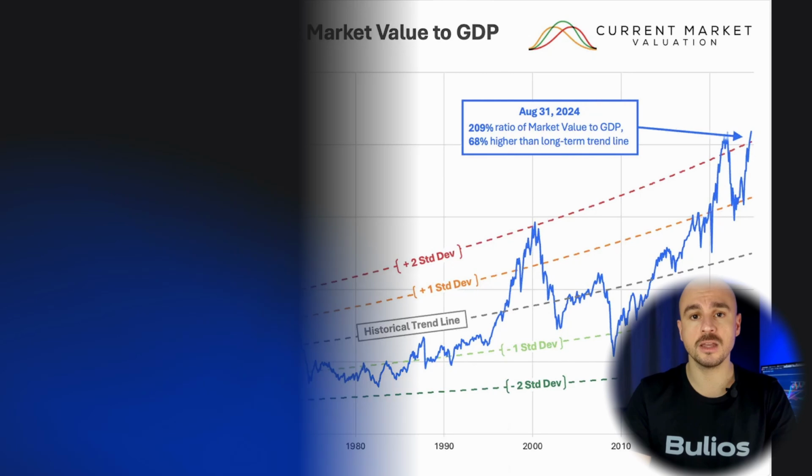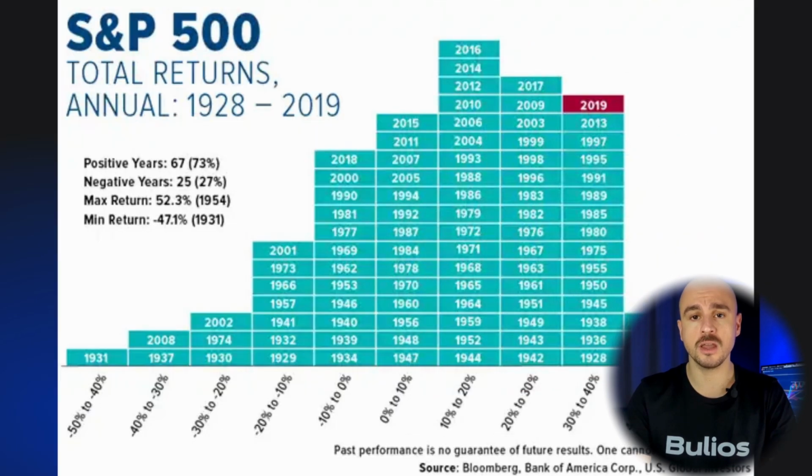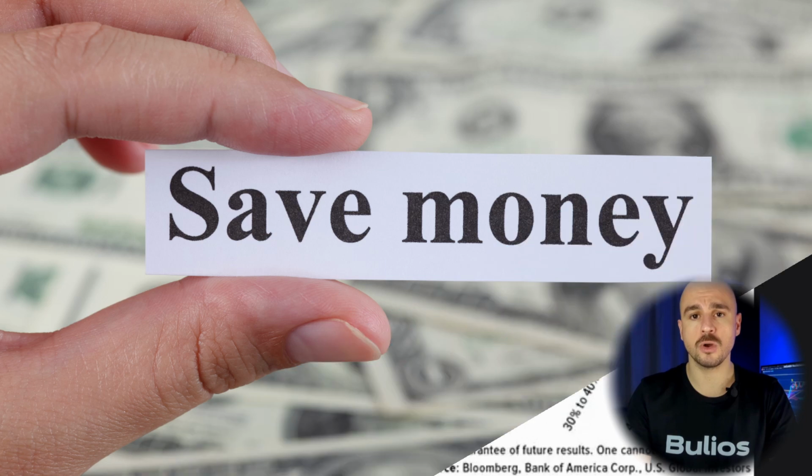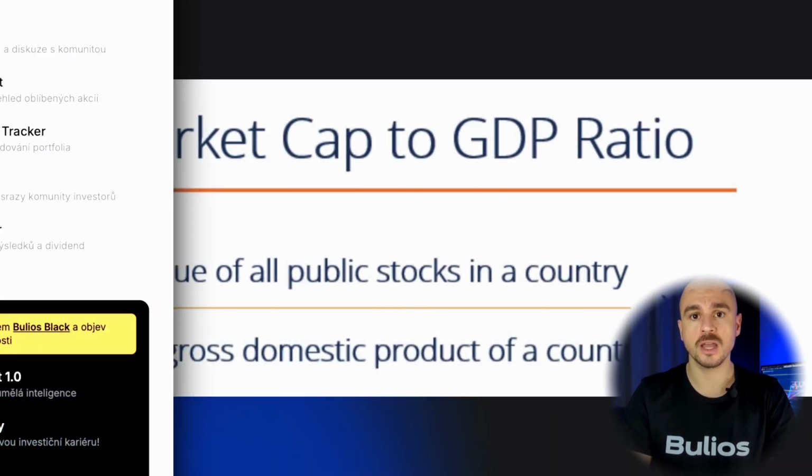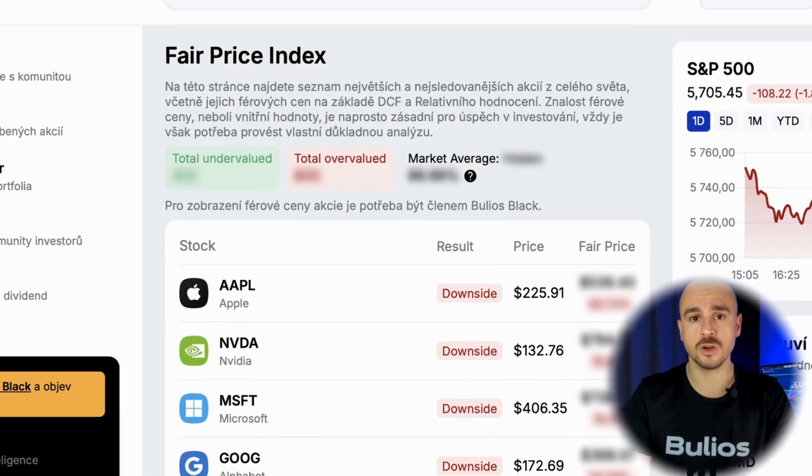This indicator can give you valuable information about how the market behaves in different economic periods and save you a lot of money. Let's take a look at how it works and also if the market is overvalued now and if we should be wary of our portfolios.